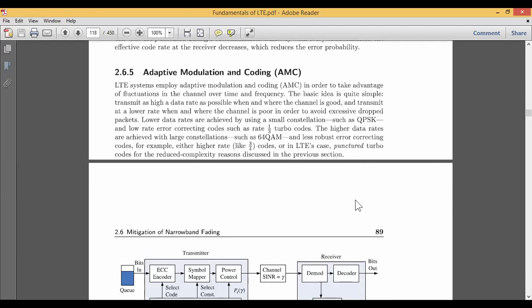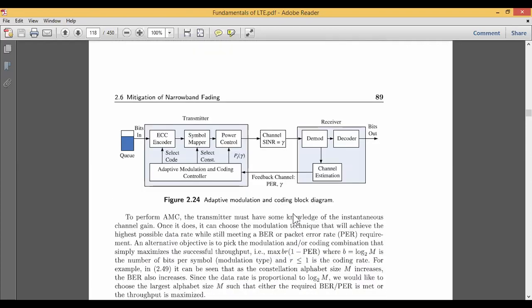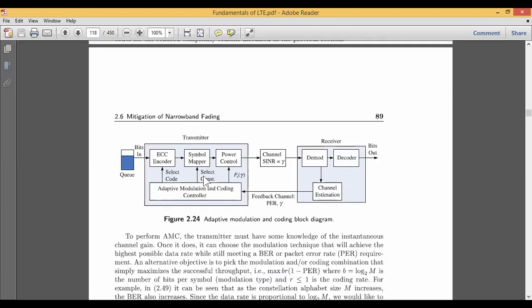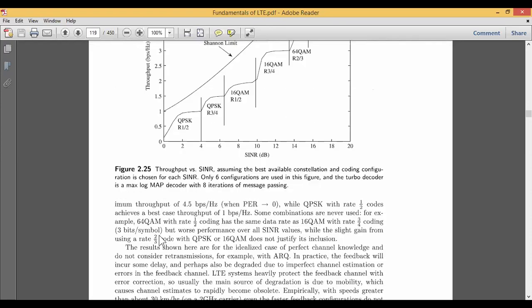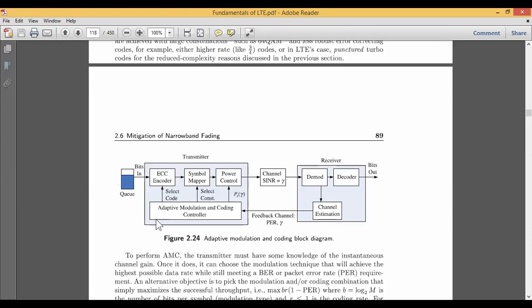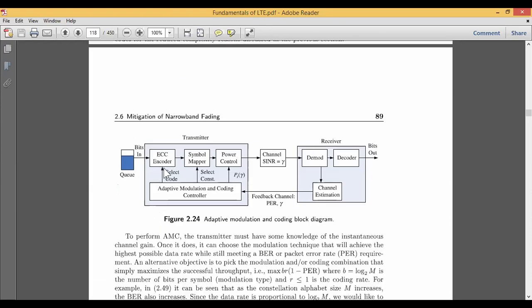Now the most important part of this discussion will be the adaptive modulation and coding mechanism. You can look at this block diagram. It has a transmitter and a receiver. We apply some input bits which are in the queue, one after another. Then we have an ECC encoder, that is, an error correction code encoder.